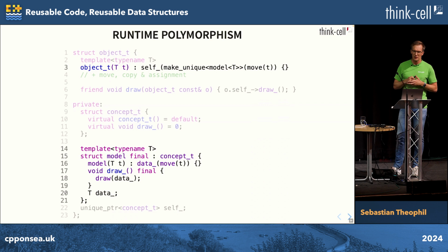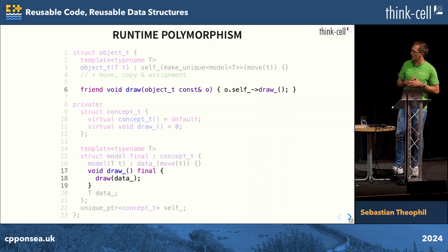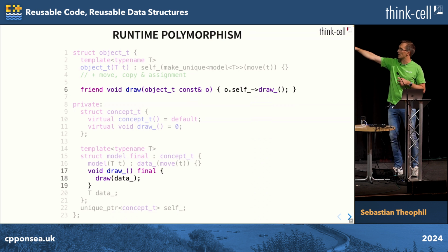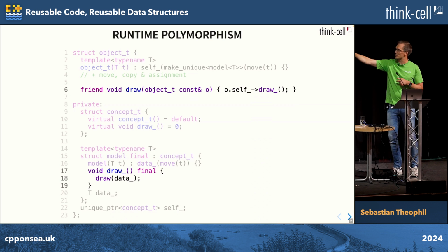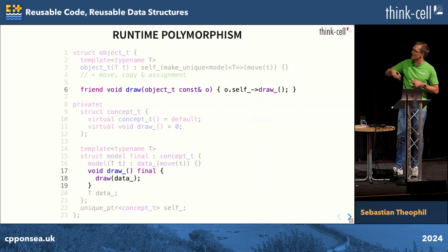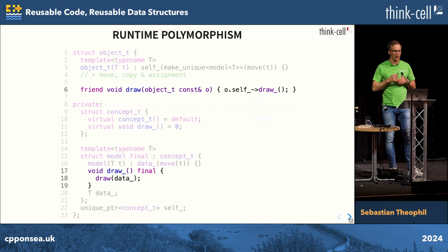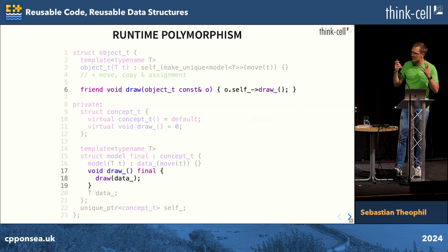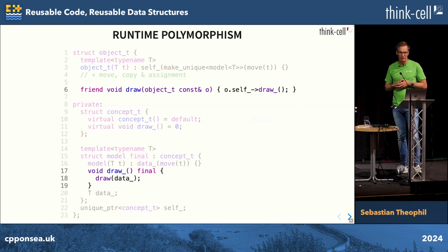And now comes another cool trick. It implements this draw function. We implement draw on the object, go to the model virtual function that does a draw, and that dispatches to a globally overloaded function. So like in my generic function extension point example in the beginning.